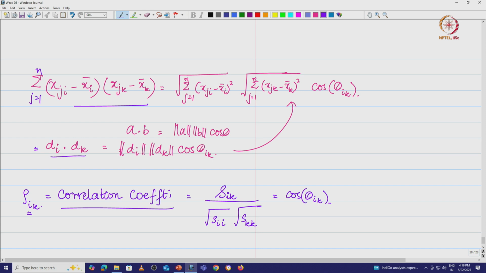Now, what we have done is very interesting. We looked at the sample in terms of vectors, and we can get the standard deviation, variance, and correlation coefficient. We get everything from looking at the geometry of the sample, and that is the most important thing. I am going to write one more thing and we will wind up this class.